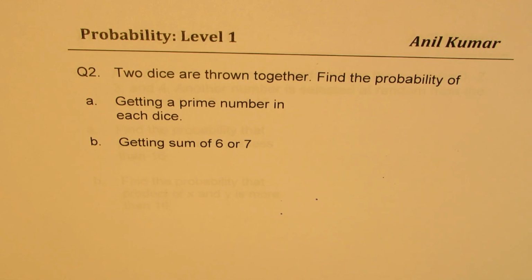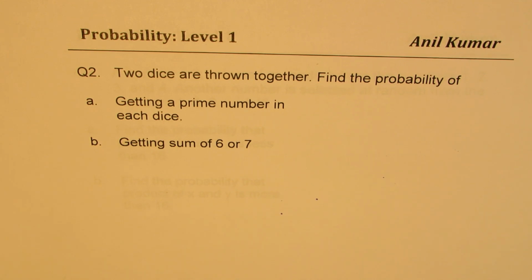Two dice are thrown together. Find the probability of getting a prime number in each dice and getting the sum as 6 or 7. Now, a couple of ways to do this.